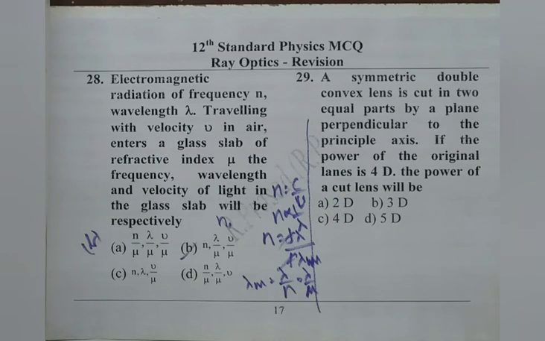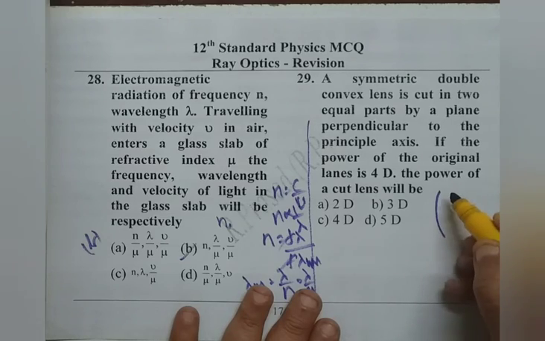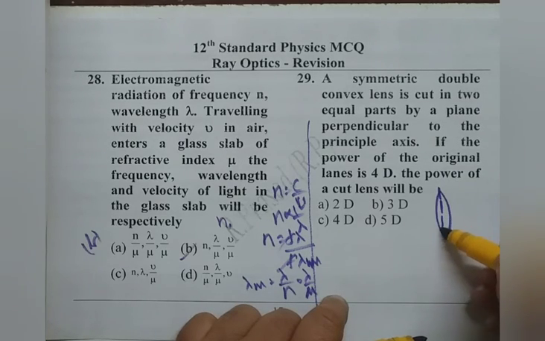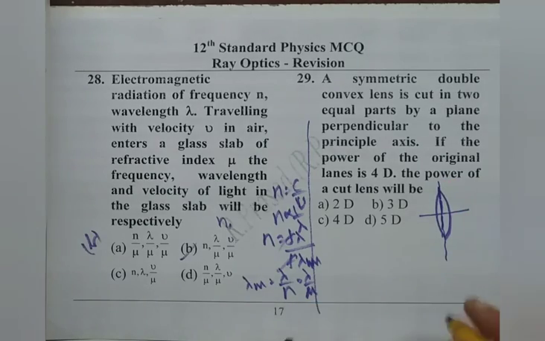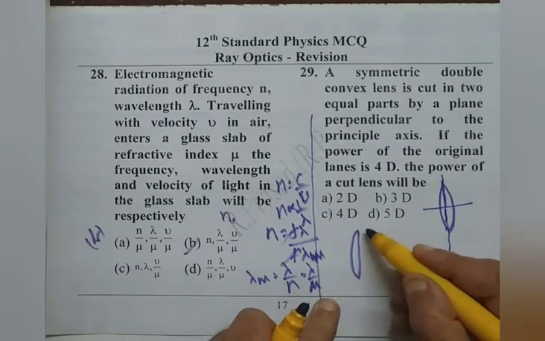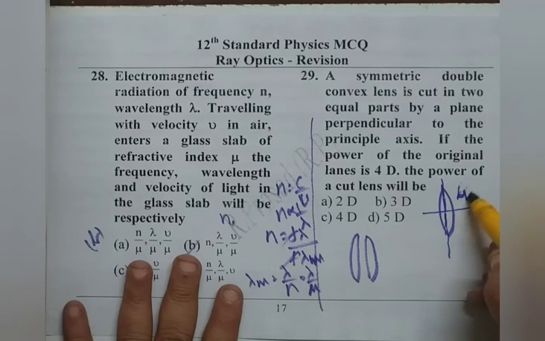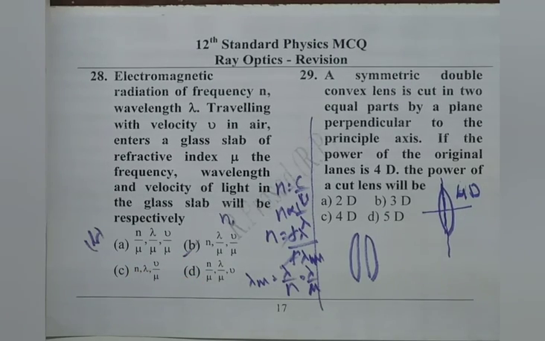We read 29th question. A symmetric double convex lens is cut into two equal parts by a plane perpendicular to the principal axis. If the power of the original lens is 4D, what is the power of the cut lenses? Say this is the double convex lens, and it is cut perpendicular to the principal axis, like this, along this axis. We are getting two plano-convex lenses. For the original lens, the power is 4 diopter. Now, the power of the cut lenses is asked.